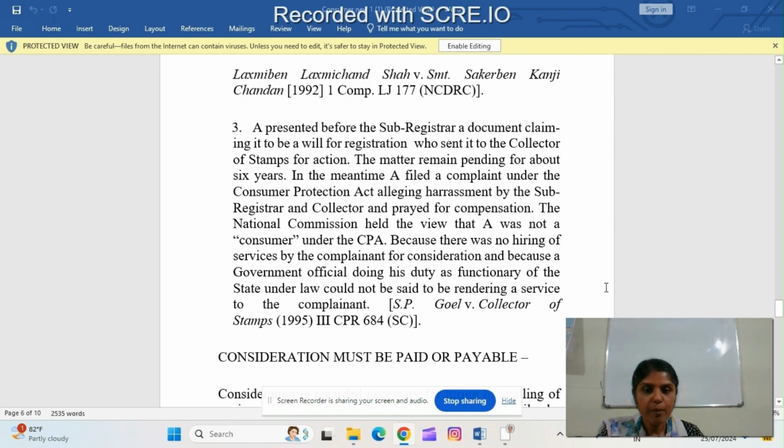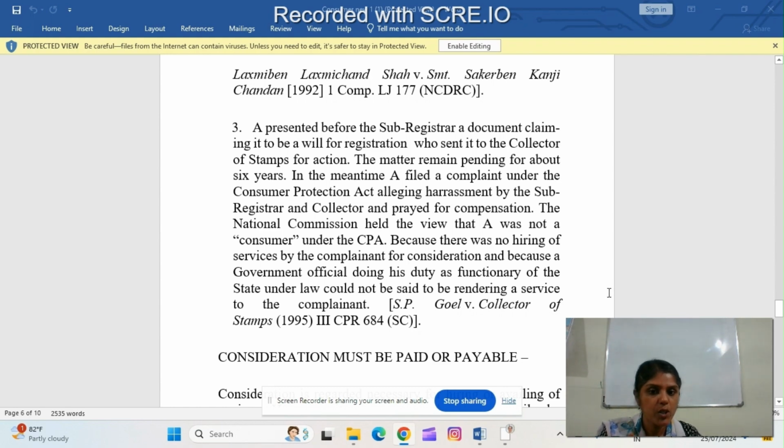That means A presented before the sub-registrar a document claiming it to be a will for registration, and the sub-registrar sent it to the collector of stamps for action, but the matter remained pending for about 6 years. In the meantime, A filed a complaint under the Consumer Protection Act against the sub-registrar and the collector and prayed for compensation, but the National Commission held the view that A was not a consumer under the Consumer Protection Act because there was no hiring of services by the complainant for consideration.